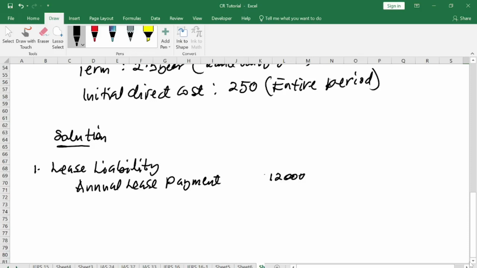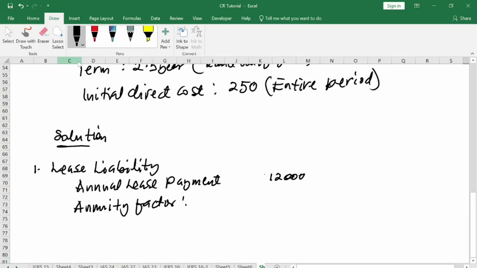So the period is 4 years. So annual lease payment 12,000. Because it's an expected cash outflow, we need to discount it to the present value. So how do you do that? Because it is a regular payment, we use a formula to determine the expected future cash outflow. So the formula is what? Annuity factor.